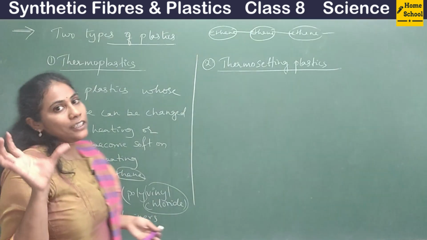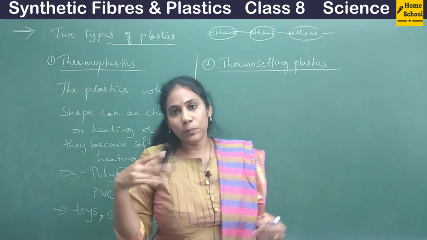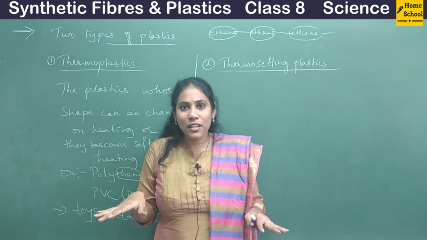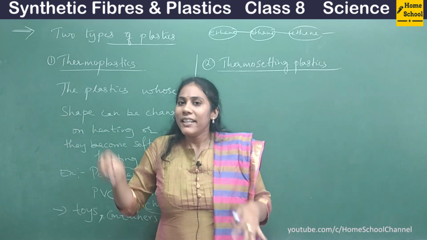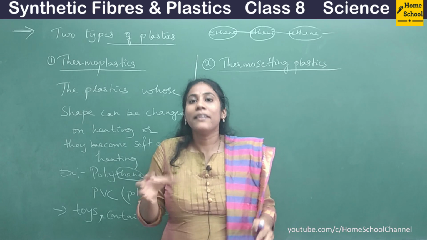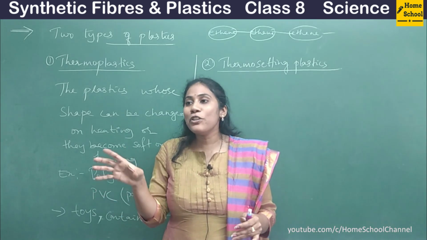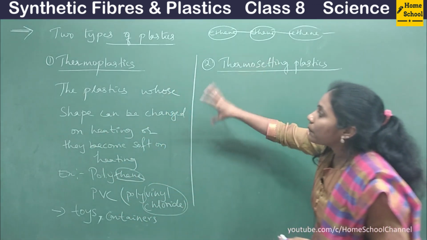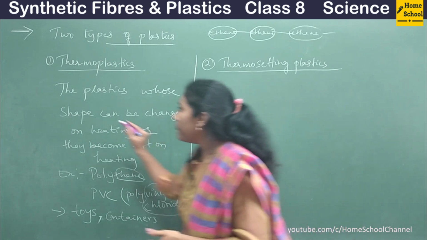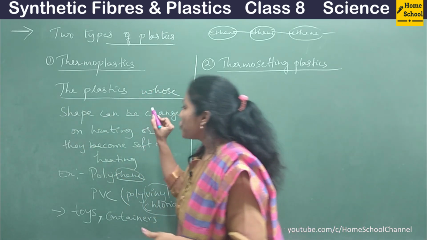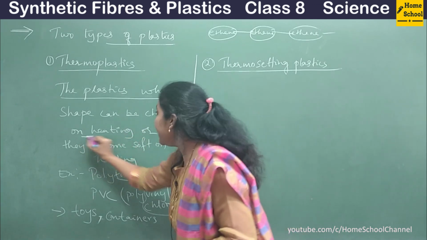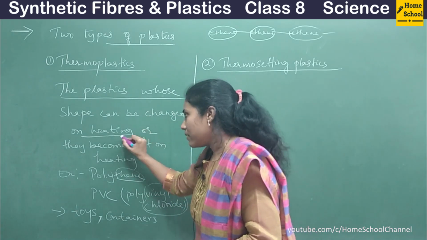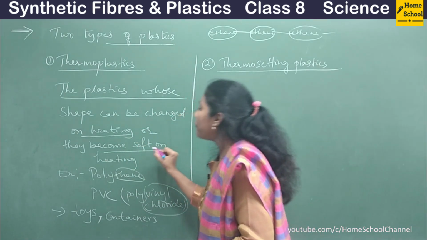So you take plastic toys that you find in a home, the old toys, and you try to burn one. Don't burn it, it's very dangerous. Don't do this at home. Just imagine, in case you burn that, what would happen? Its shape will be changed and it also becomes very soft, right? Such plastics are called thermoplastics. So the definition is very important: the plastics whose shape can be changed on heating. When you heat, their shape becomes different and they become soft on heating.